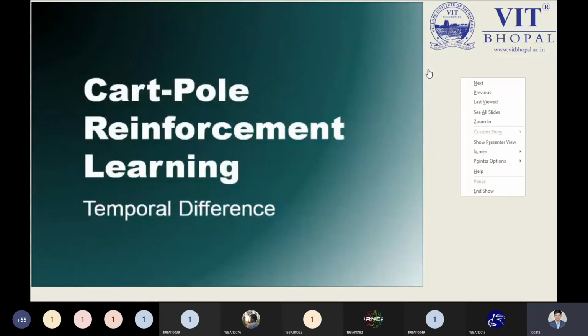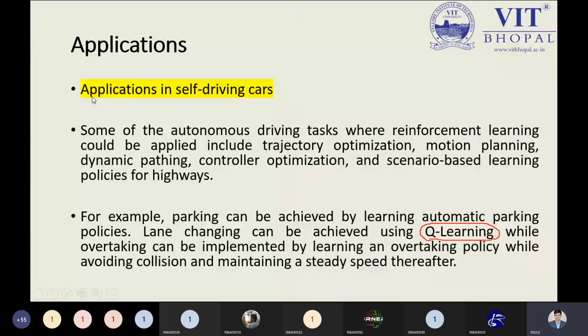So in temporal difference, we do not need to calculate the other parts. So the time complexity of the temporal difference will be lower than its other methods. That is the reason we are using the temporal difference here. You can also implement cartpole reinforcement learning by using Q learning approaches, where you can introduce the Q value functions. That is my point. How you build your model is your choice, but you also need to check the performance of the model. Okay, so after understanding this point, we have the applications part.